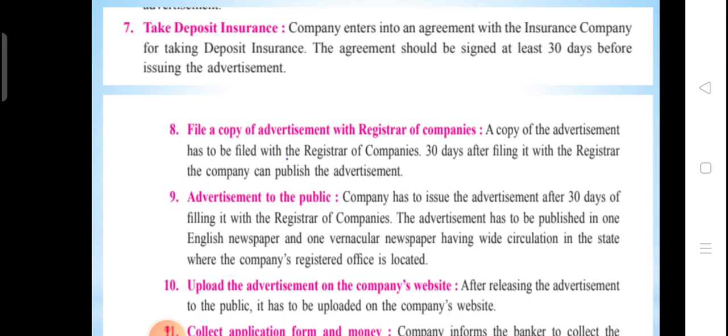Now the next point, the 10th one, is upload the advertisement on the company's website. Whatever advertisement is given to the general public should be uploaded on the company's official website. And the 11th point says collect the application money. The company informs the bankers to collect the application form along with the application money and the amount of deposits.